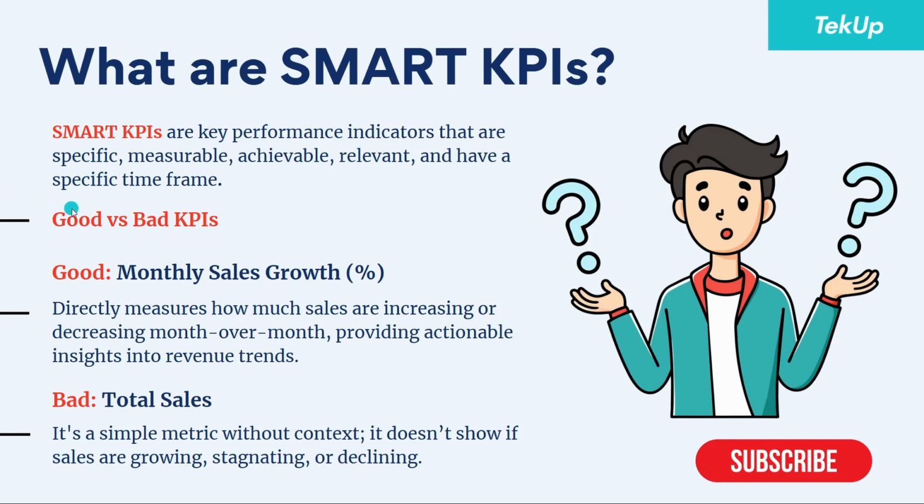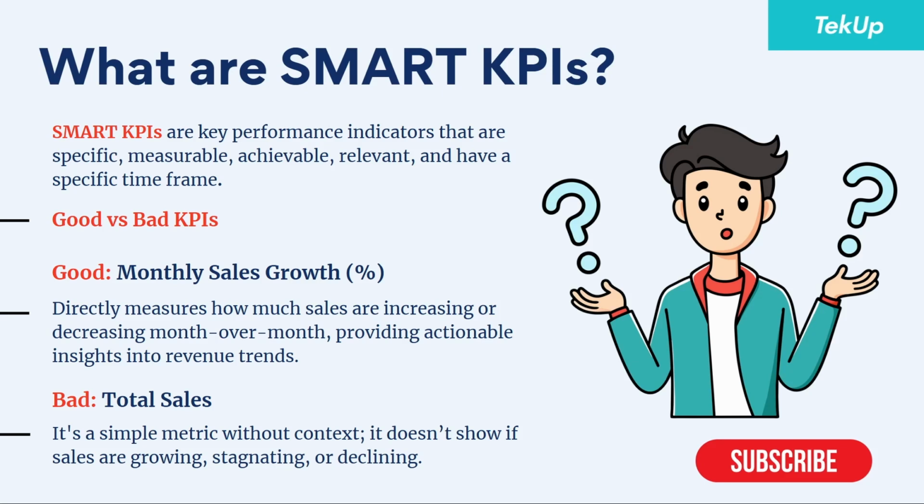Now let's look at good and bad KPIs. Now, an example of a good KPI is monthly sales growth percentage. Now, why is this a good KPI? It directly measures how much sales are increasing or decreasing month over month, providing actionable insights into revenue trends. Now, monthly sales growth actually calculates the rate at which sales have grown month over month.